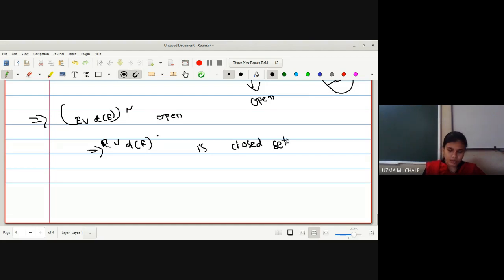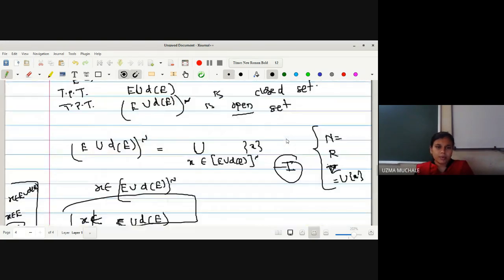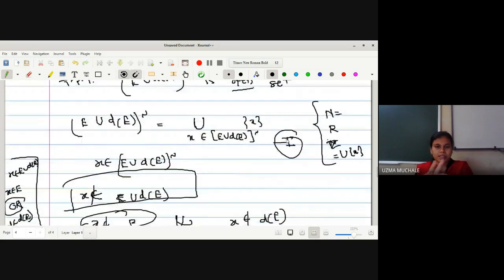So what we have started with, let us see. What is our aim to prove? We have to prove that E union derived set of E is a closed set, that is, to prove that its complement is an open set. To prove the complement is an open set is easier. So hence we have written the complement in the form of a singleton x.